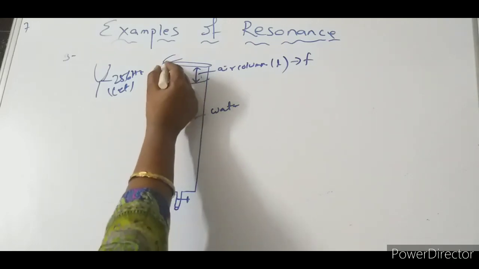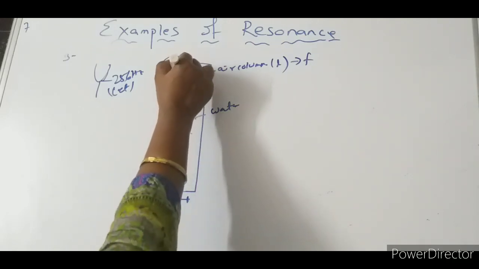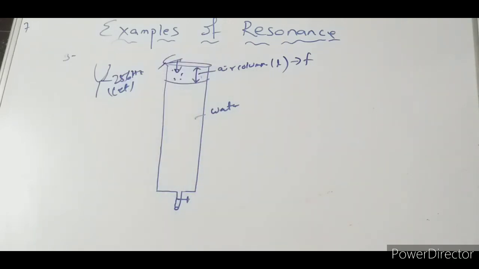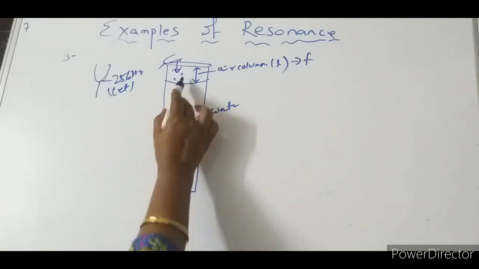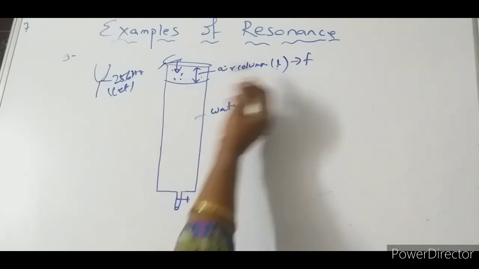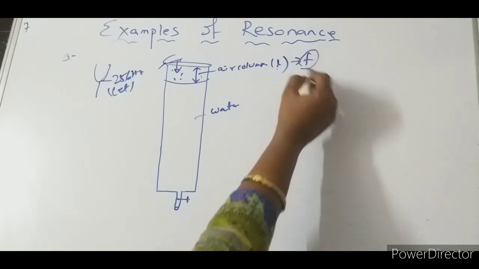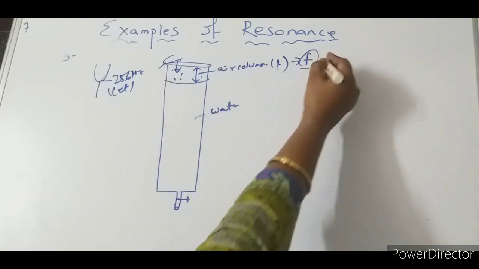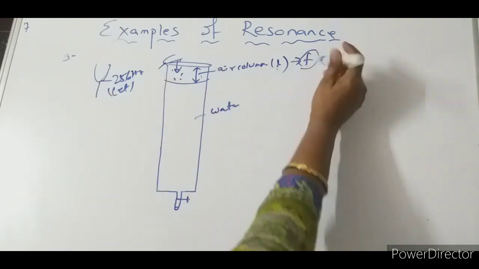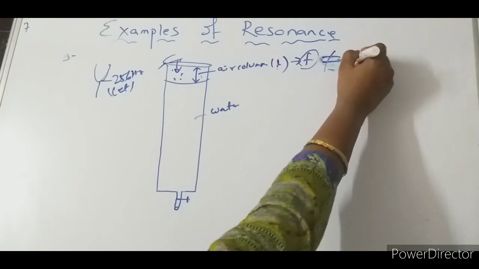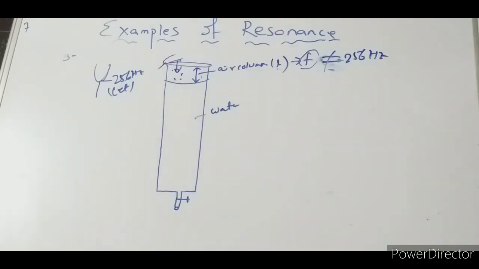When this one is vibrating, does it lead this air column to vibrate or not? Yes, this air column of this length will produce frequency f. This f is not equal to 256 Hz. Understood?